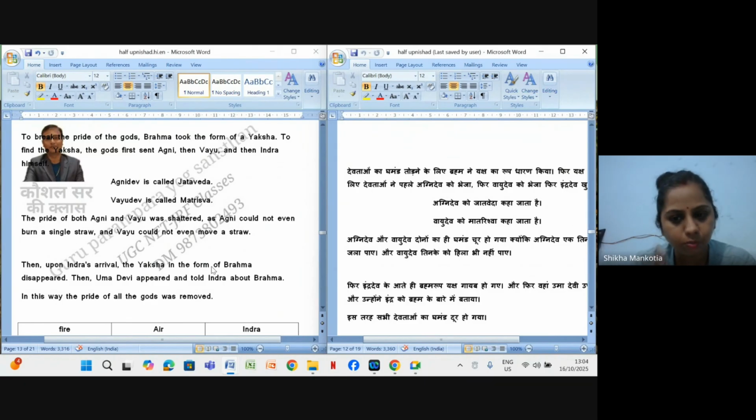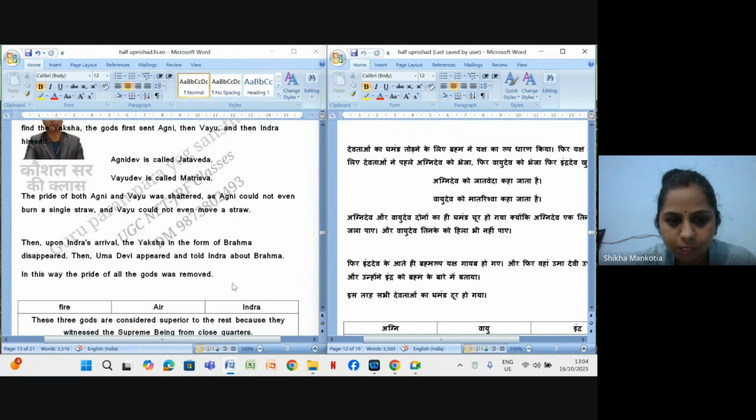Then after these two, Indradev came there, and the yaksh in the form of Brahm disappeared from there. Then Devi Uma appeared and preached to Indra about the Brahm. In this way, the pride of all the gods was removed.